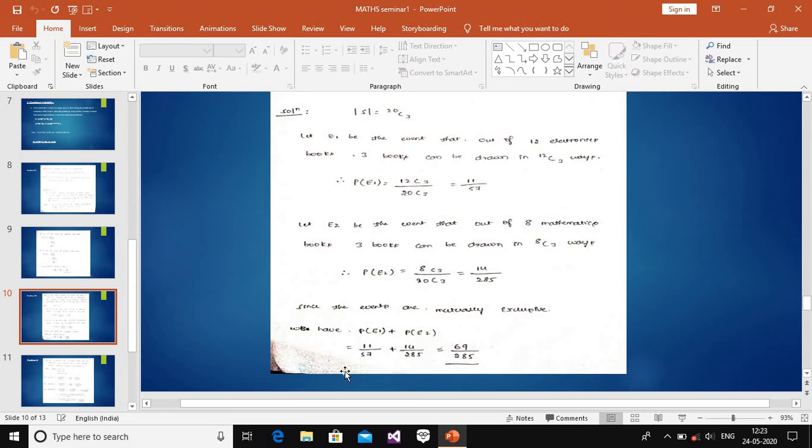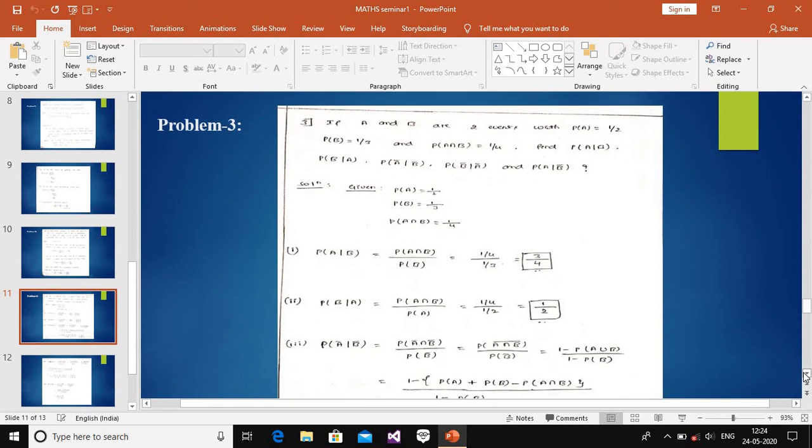Calculating with a calculator, the total answer comes to 69 divided by 285. This is the clear answer for the mutually exclusive case in the second problem. Okay, we are going to another type of problem.